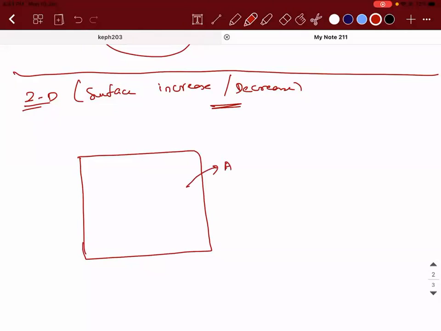Now, if I have the initial area of the material to be A naught and the temperature supplied is delta T, okay? Now, what can I call it as? The increase in area is observed to be directly proportional to delta T, and the increase in area is observed to be directly proportional to initial area. So delta A will be equal to A initial into, I'll not use alpha now, I will use beta into delta T.